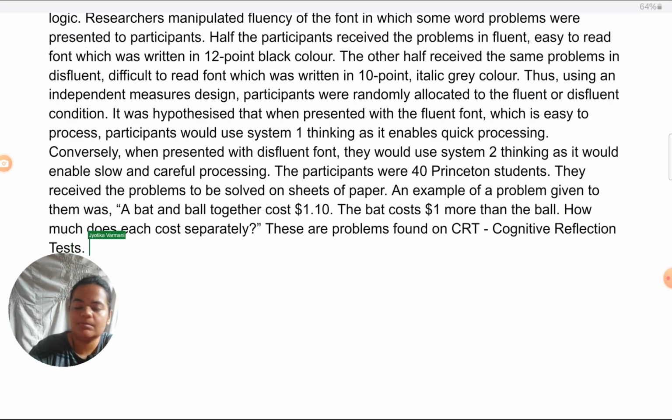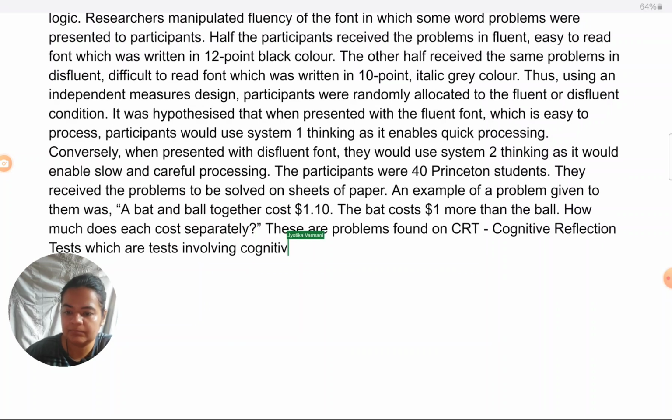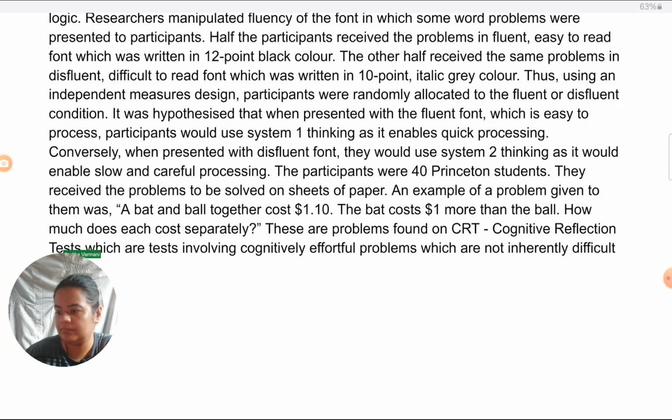So these are problems found on the cognitive reflection tests, which are tests involving cognitively effortful problems which are not inherently difficult but need to be thought about carefully while answering.